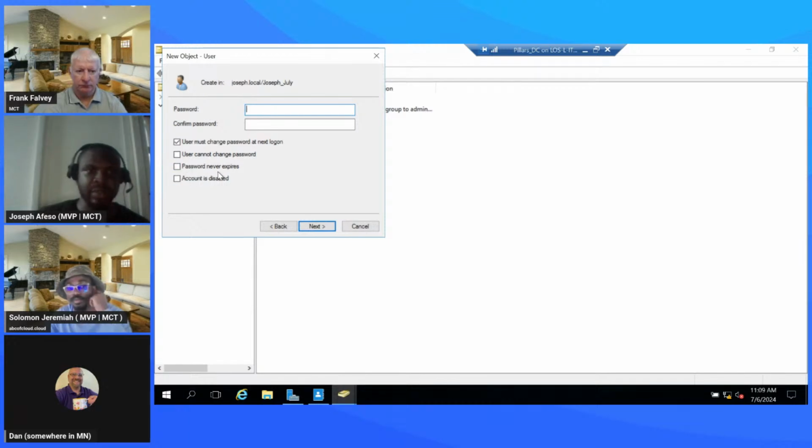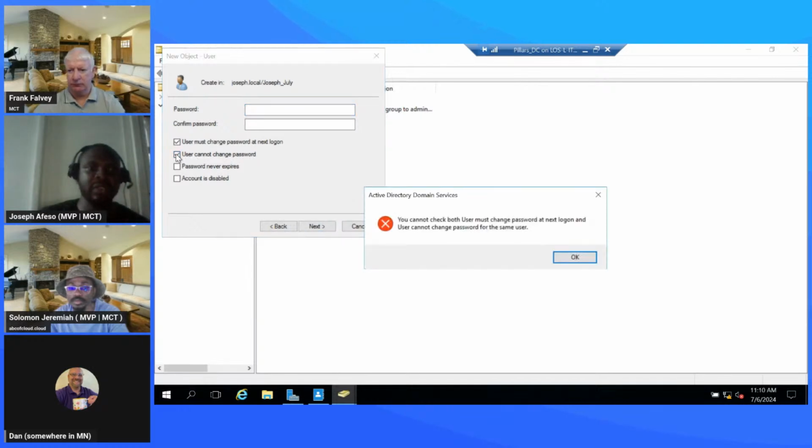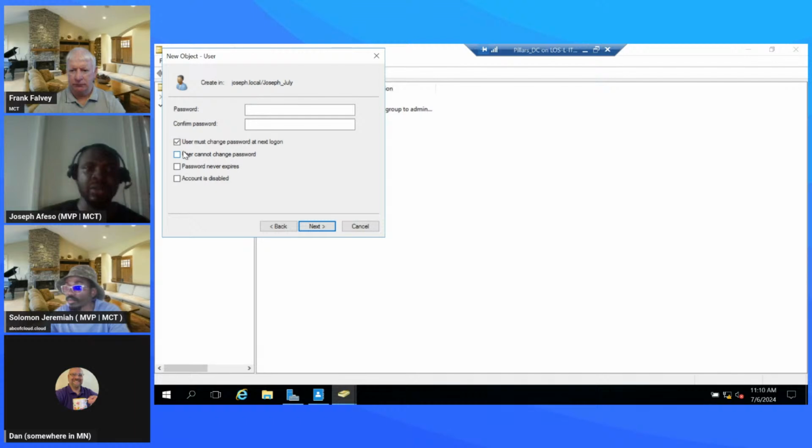Password never expires is, as the name implies, I don't want the password of this user to ever expire. Then user cannot change password. Just as it states, user cannot change password. So if I check this after giving the user a password, it means the user cannot change password. But I just want this user to have a password, and then when he's signing in the very first time, he must be prompted to change the password. So I will just give this user a password.